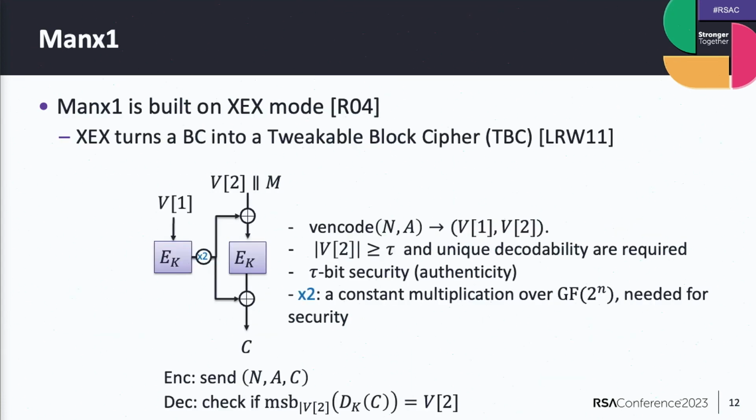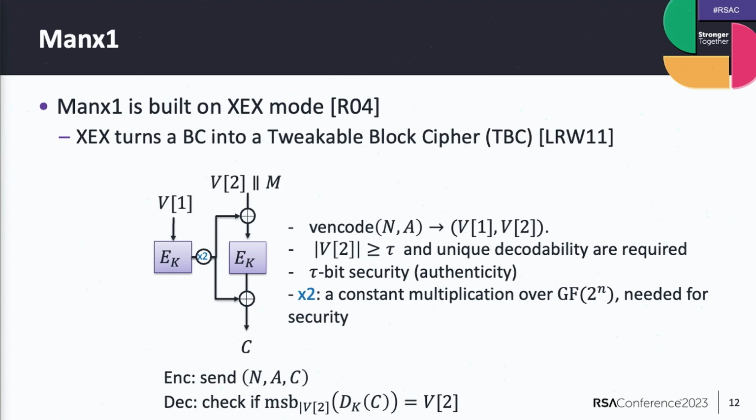The first solution, Manx 1, is built on a mode of operation called XEX, proposed by Rogaway. It turns a block cipher into a so-called tweakable block cipher, an extended form of the block cipher with an additional input, and it can encrypt an n-bit block.